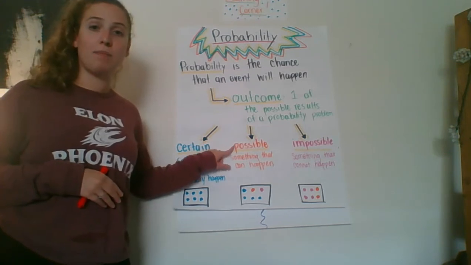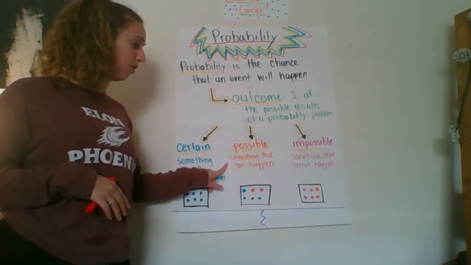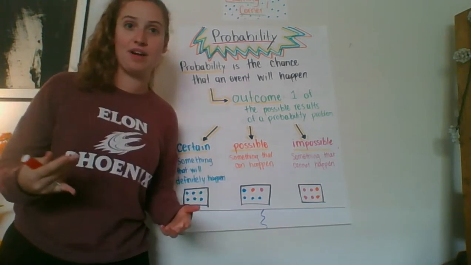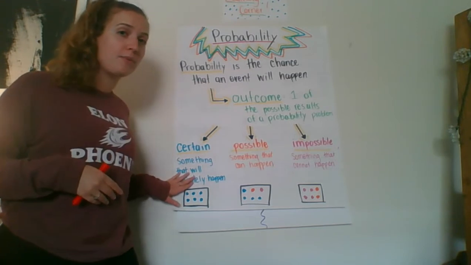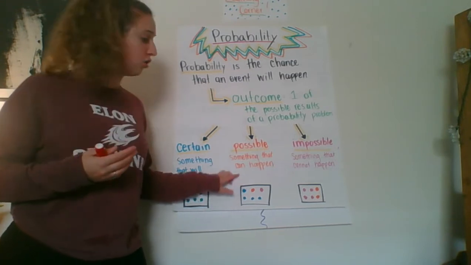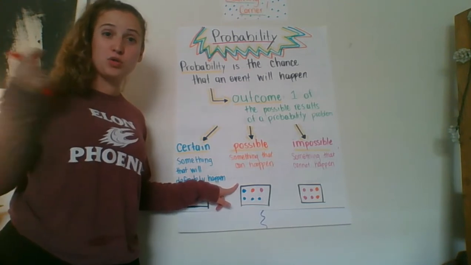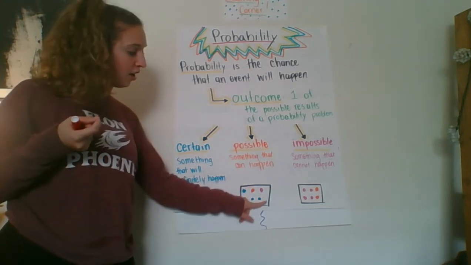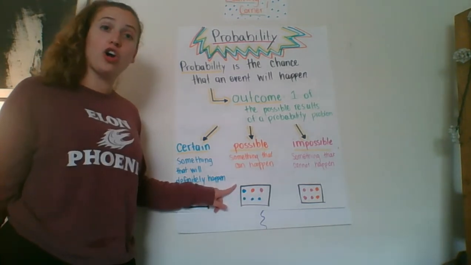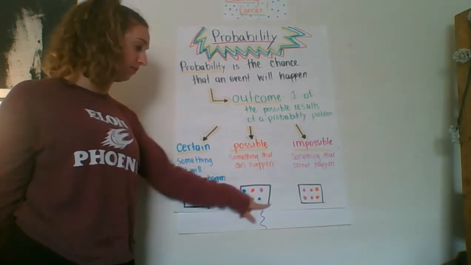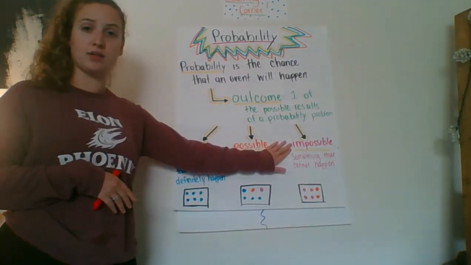Something can also be possible. So when something's possible, that means that it can happen. It's not a 100% chance it'll happen. It's not certain, but it is possible. So if I look at this box down here, and I think about picking out a blue dot, it's not a 100% chance because I also have an orange and a pink dot, but I could pick a blue dot out of this box.